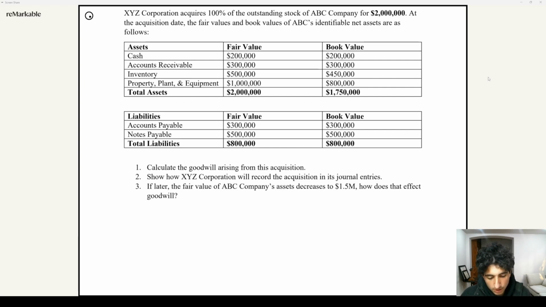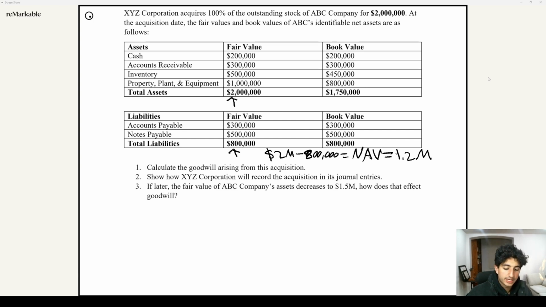The total assets are $2 million, and the liabilities are $800,000. We do a simple calculation of $2 million minus $800,000. That leaves us with a net asset value, NAV for short, of $1.2 million.